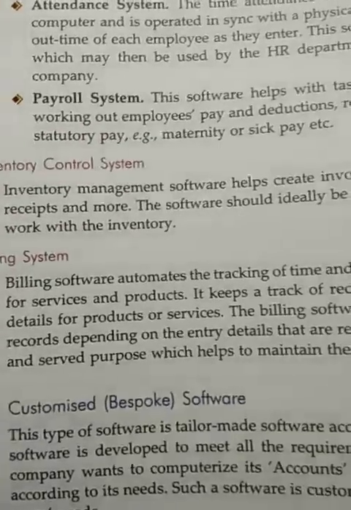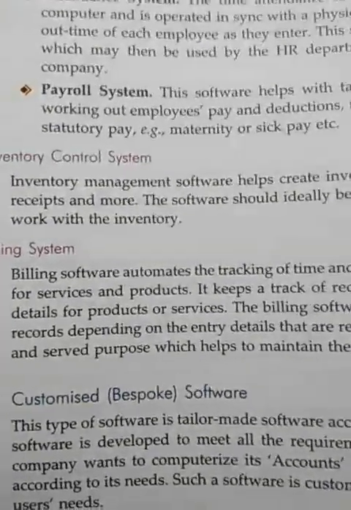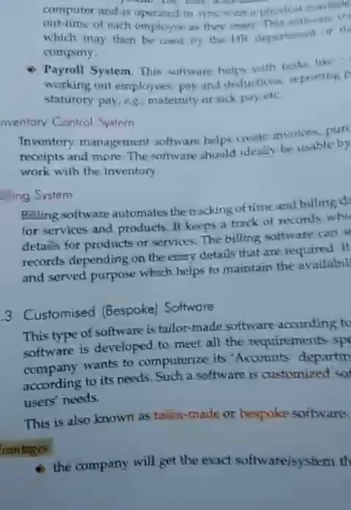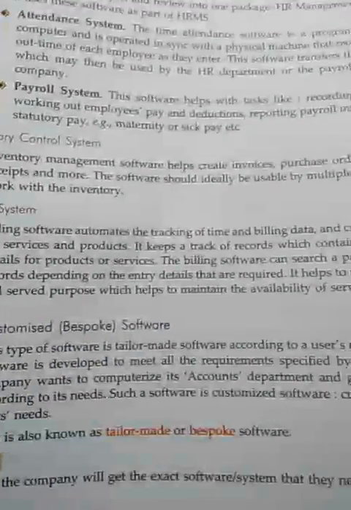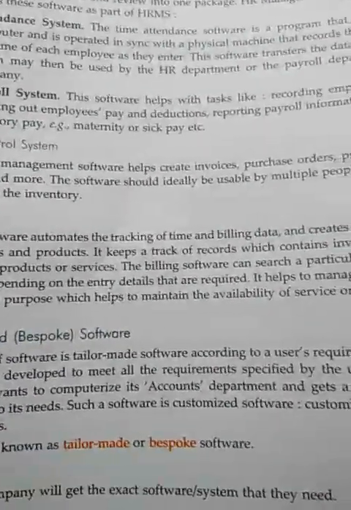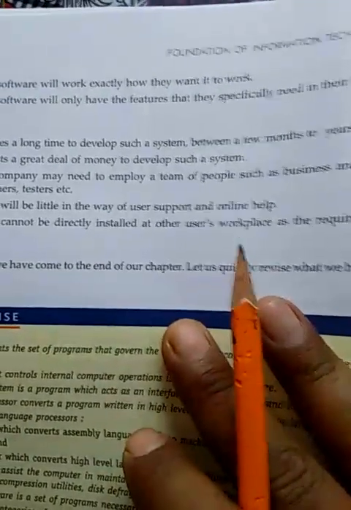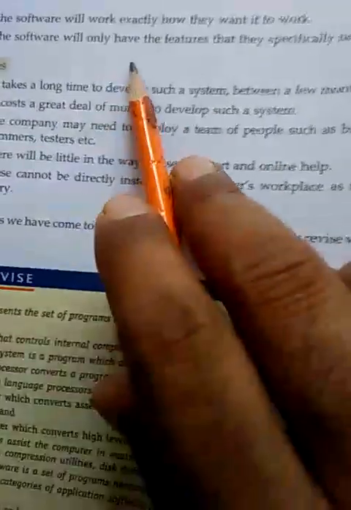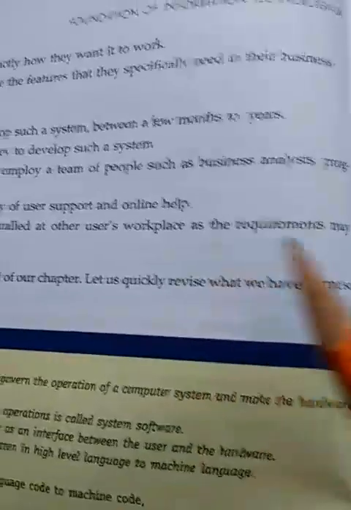The customized software is also called bespoke software, or tailor-made software. This software is made according to the user. The advantage of customized software is that companies get exactly the software system that they need. The software will work exactly how they want it to work, and it will only have the features specific to their business requirements or customer requirements.